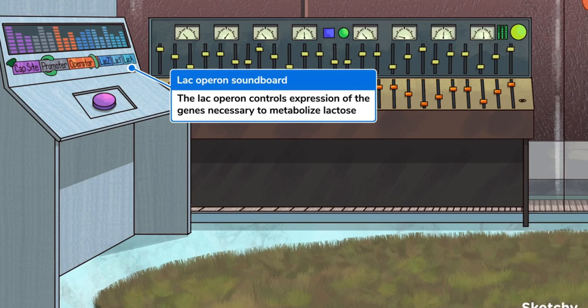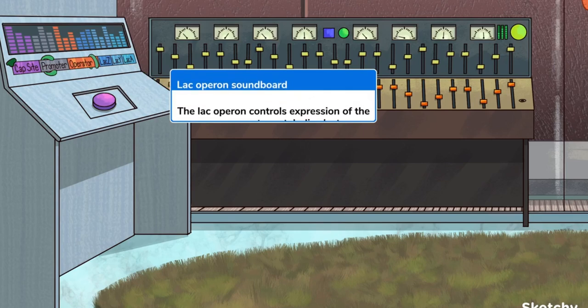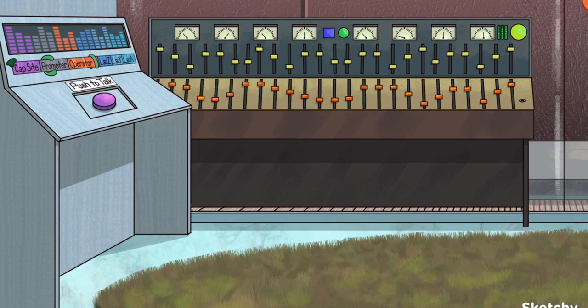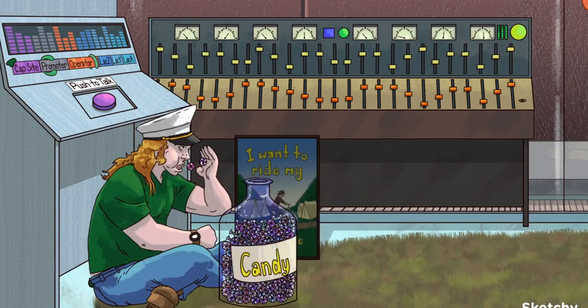The Lac Operon is also associated with CAP protein, repressor, and inducer. The LAC-I gene is found outside the Lac Operon and encodes for the repressor protein. This push-to-talk button represents the CAP binding site. When glucose levels are low, CAP protein binds to the CAP binding site to activate transcription.